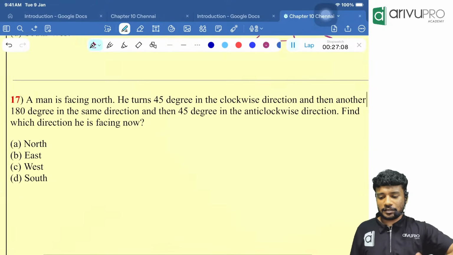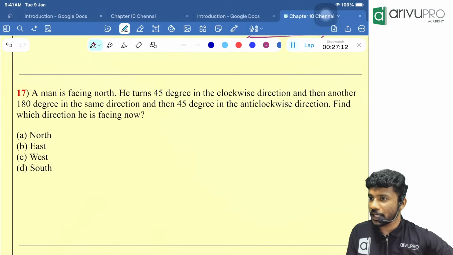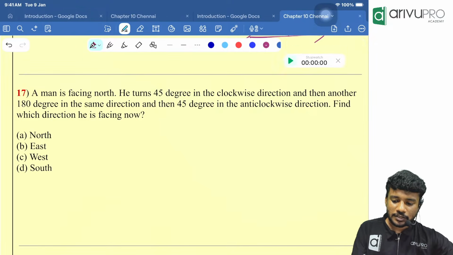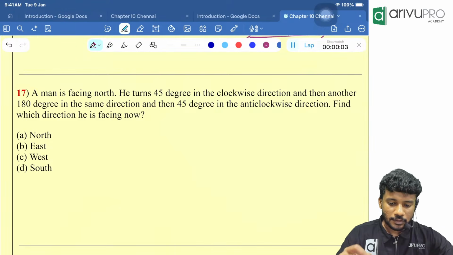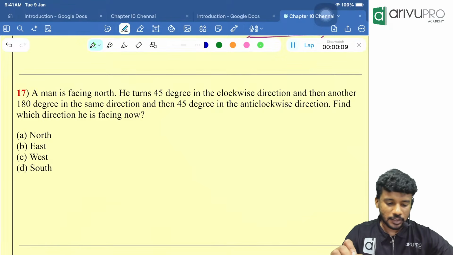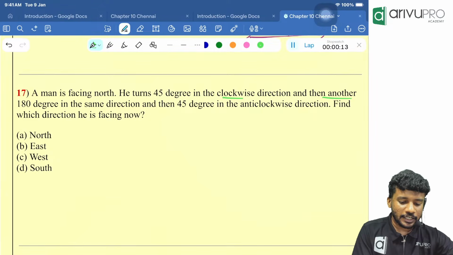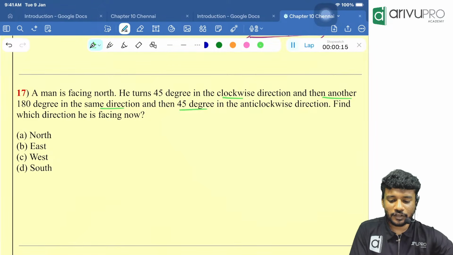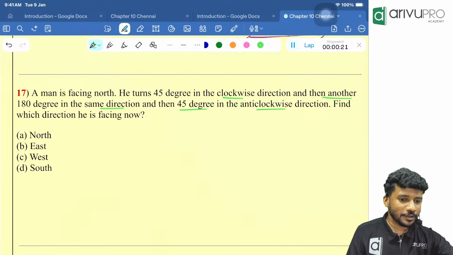Try this. Similar question. Get me the answer. Timer starts now. A man facing north turns 45 degree in the clockwise. Then another 180 degree in the same direction. Then 45 degree in the anti-clockwise. Find which direction he is facing now. South. Everyone is clear about that?